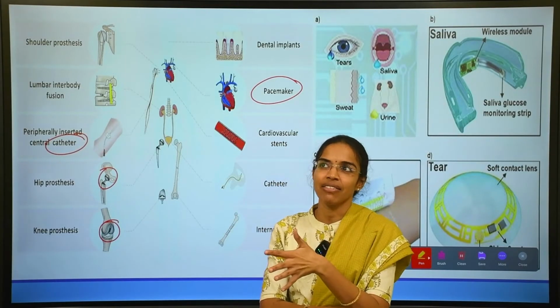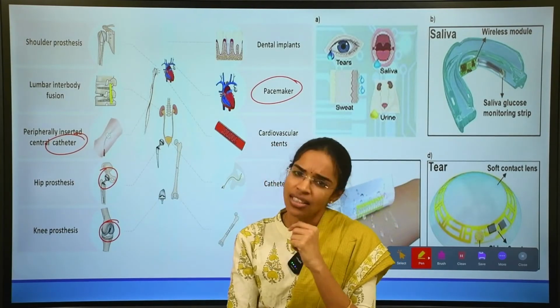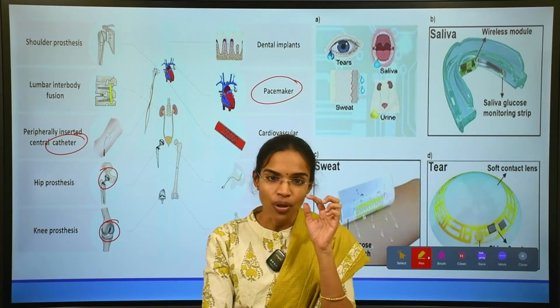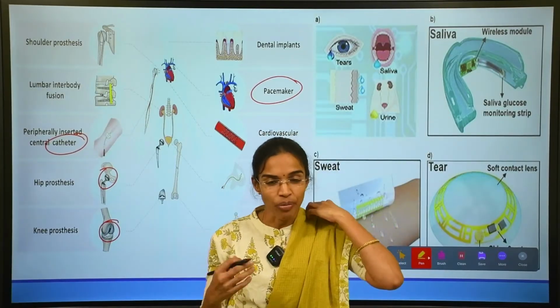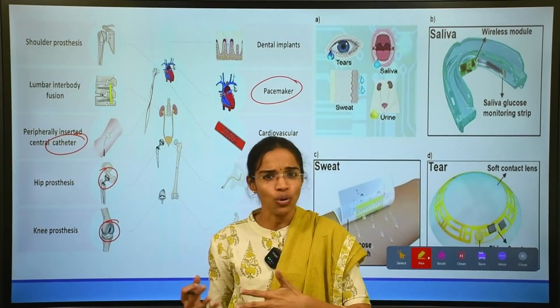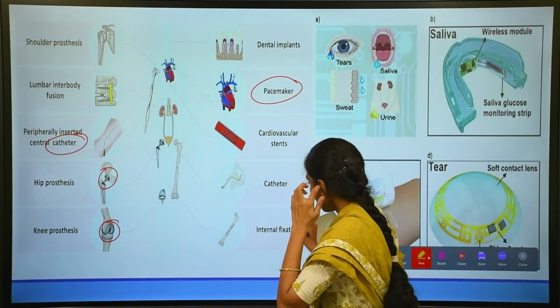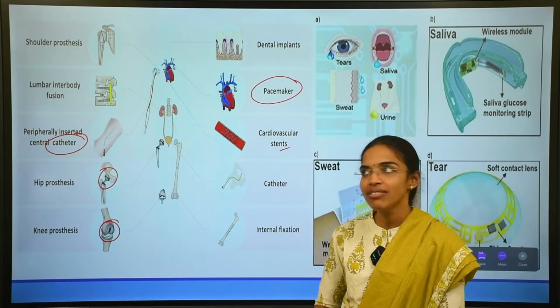So whenever there is a question like intraocular lens, whether it is an invasive device or not, yes, it can be considered as an invasive device, definitely, because it is using the eye as a medium. Okay, because we are discussing all this so detailed, the questions may appear in such a way. These catheters, cardiovascular stents, all of these come under invasive devices.